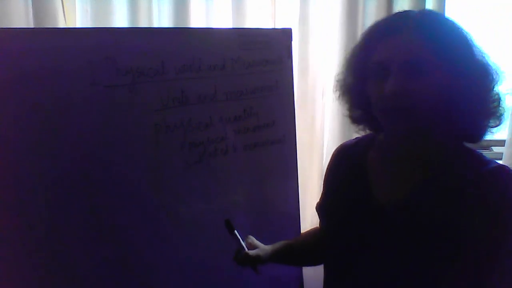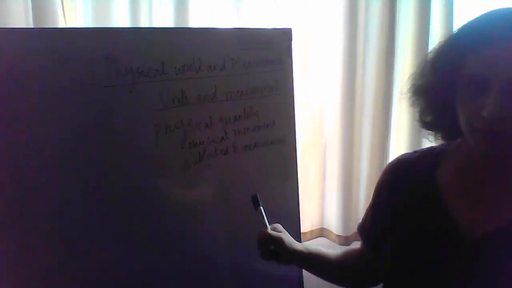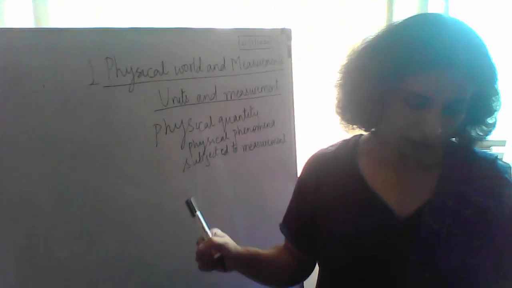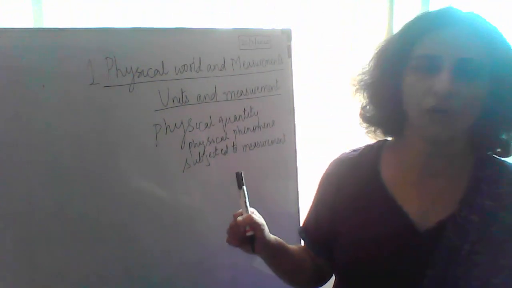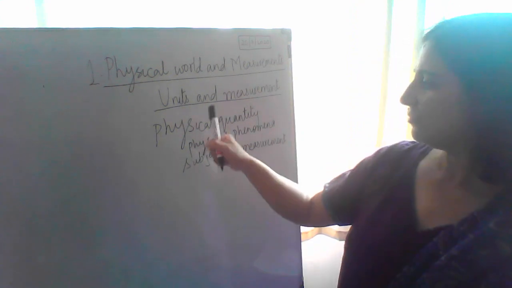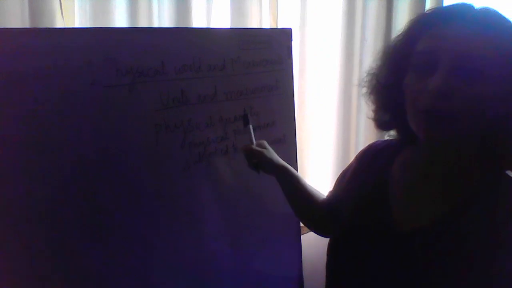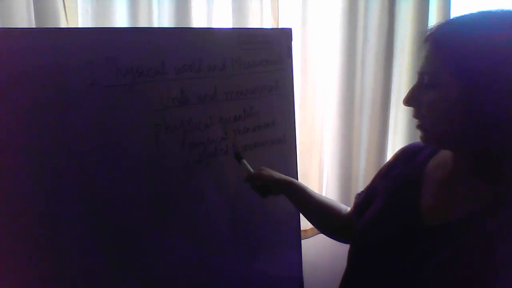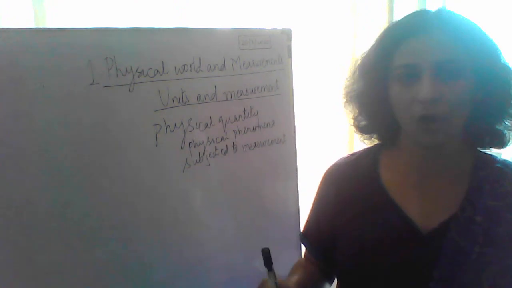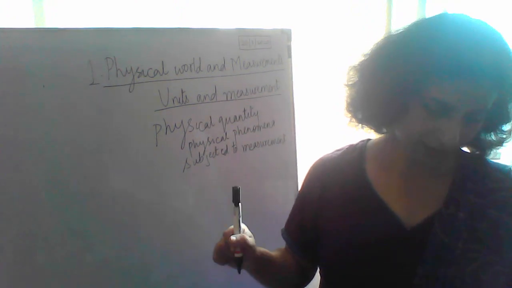Now, this is what is a physical quantity. So how do you define it? Physical quantity is a quantity which is a physical phenomena, and it is subjected to measurement. This is how you will talk about physical quantity.